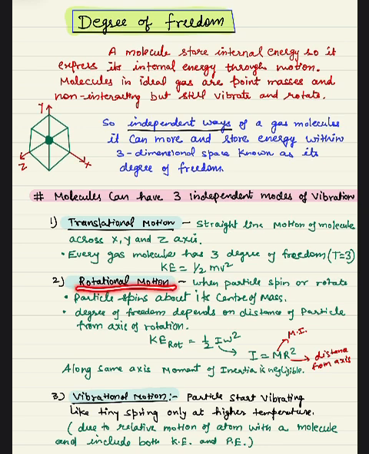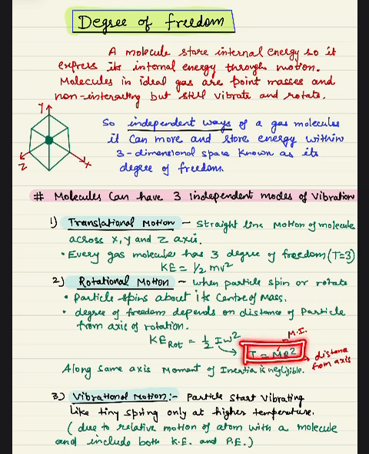Rotational motion comes when a particle spins or rotates about its axis, or about its center of mass. If it moves about its axis or about its center of mass, then rotational motion comes into existence. So degree of freedom depends on the distance of the particle from the axis of rotation. And the kinetic energy of that molecule is given by half I omega square. I is the moment of inertia, omega is the angular velocity when it is rotating.